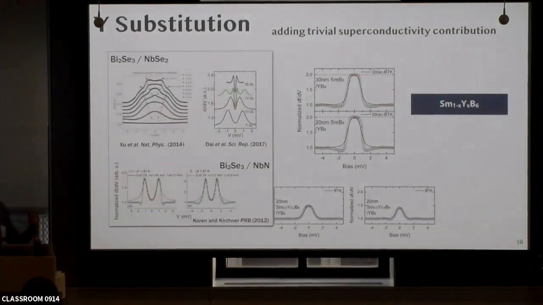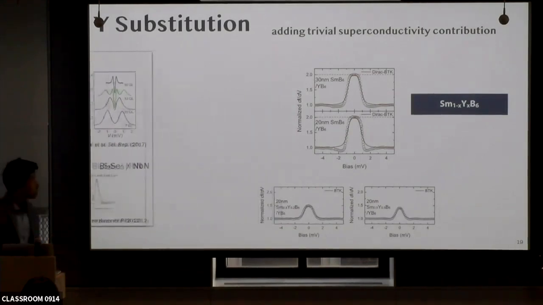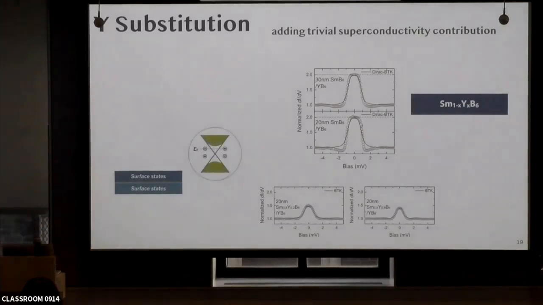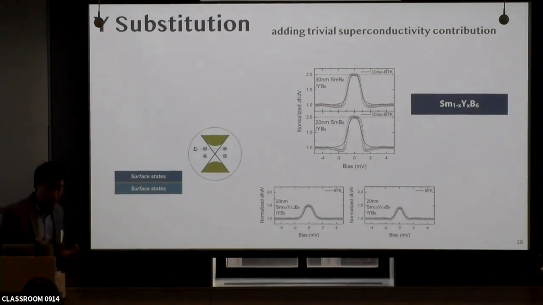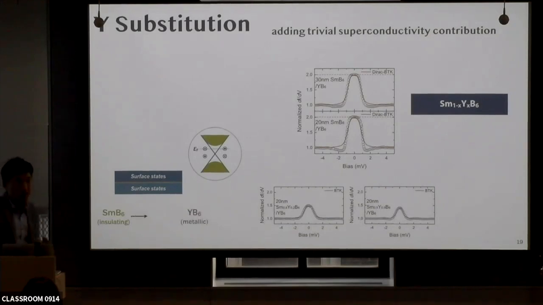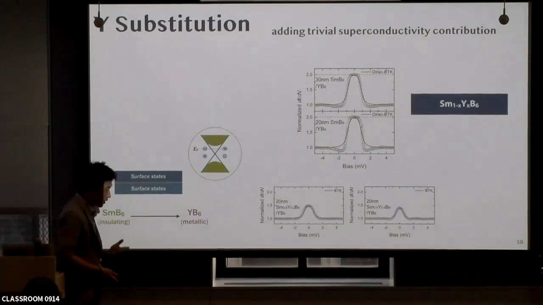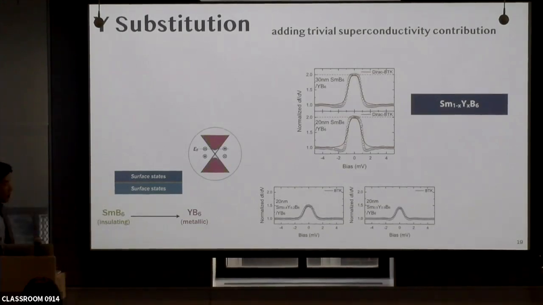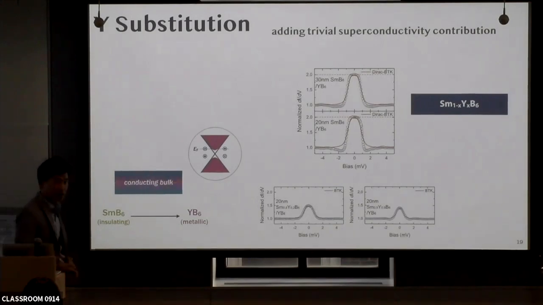This work was initiated by the fact that no one has observed the perfect conductance doubling for other topological insulator and superconductor systems. Here is the band structure we expect from samarium hexaboride. But if you think about the basic nature of samarium hexaboride and yttrium hexaboride, samarium hexaboride is an insulator, and yttrium hexaboride is metallic. Basically, it's due to the different valence state of samarium and yttrium in the hexaboride system. So we can expect yttrium to be a donor in the samarium hexaboride system, which can increase the carrier concentration, and we can make conducting bulk states.